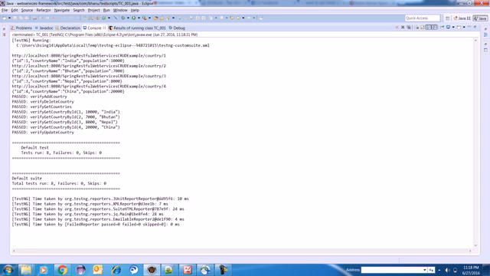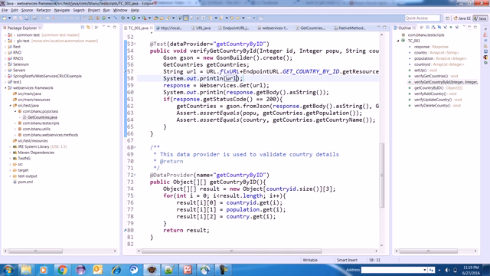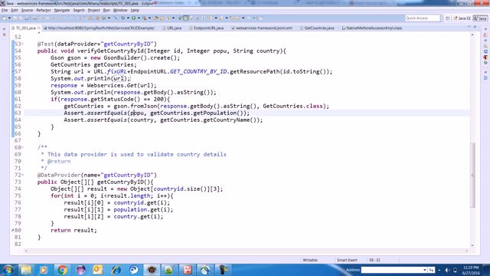For id3 and for id4 also, all the information is fetched from the DB. And the same thing, I am putting an assertion here on pop and country, which I am supplying through the data provider, against whatever is coming at runtime, and making sure that the data coming from the response is correct.